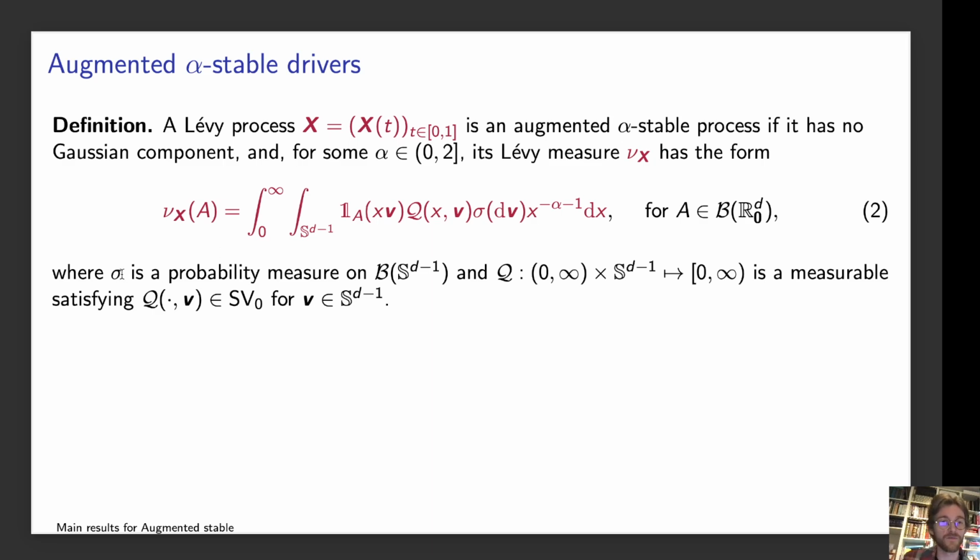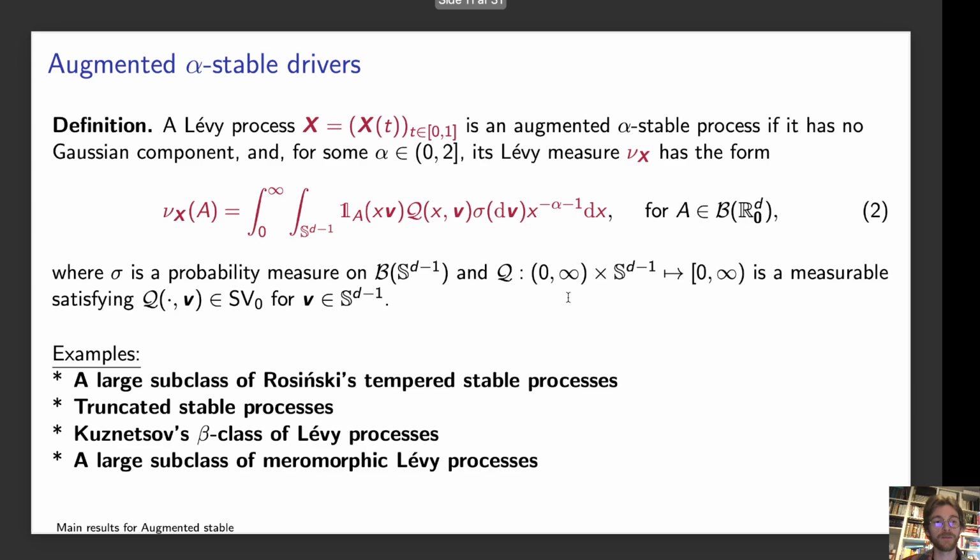Specifically, we have some probability measure sigma, which is our radial component, and then we have some q, which is some measurable slowly varying function. If this q is an appropriate constant C alpha, then this is exactly the definition of being alpha stable. This class of augmented alpha stable processes includes a lot of examples: a big subclass of Rosinski's tempered stable processes, some truncated stable processes, beta class of Levy processes, and some meromorphic Levy processes.